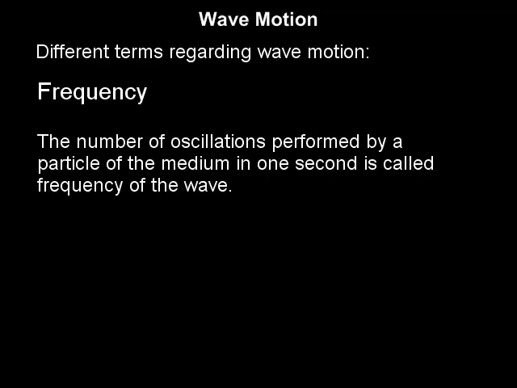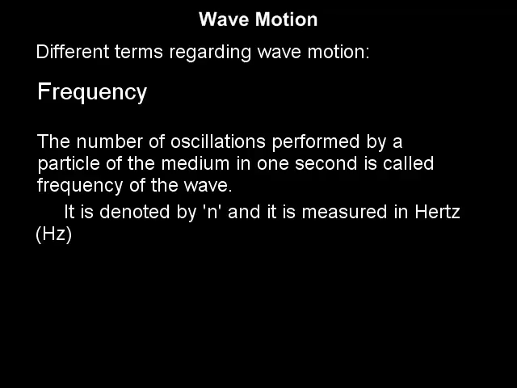Frequency. The number of oscillations performed by the particle of the medium in 1 second is called frequency of the wave. It is denoted by N and it is measured in hertz. Frequency of a wave is always the reciprocal of its period. That is, N is 1 upon T or T is 1 upon N. Regarding frequency, always remember that whenever any wave enters from one medium to another medium, its frequency remains constant.